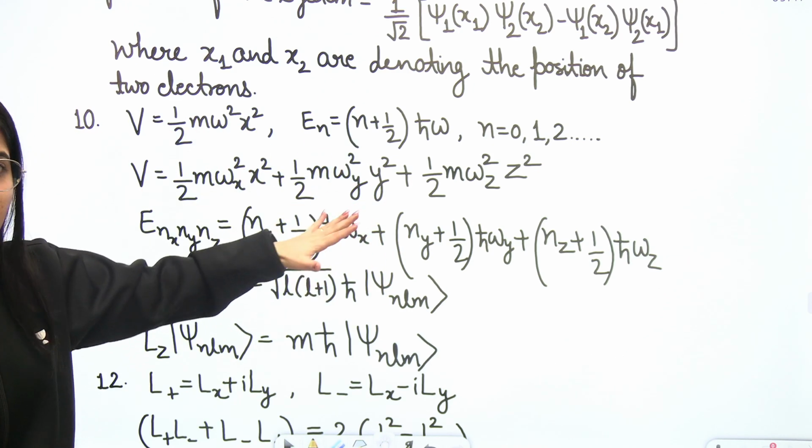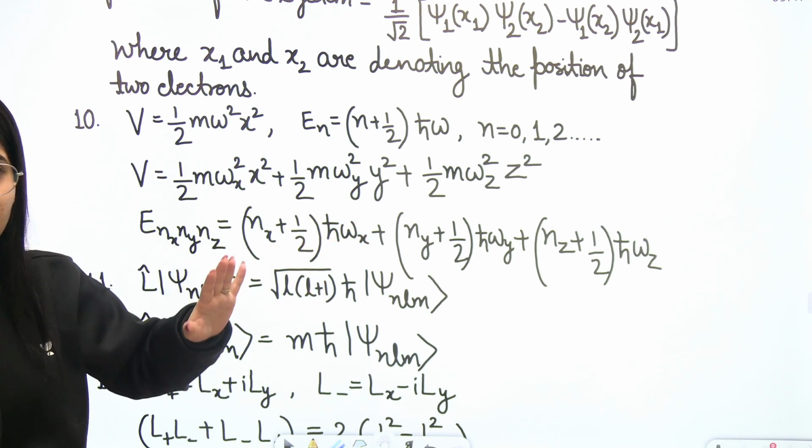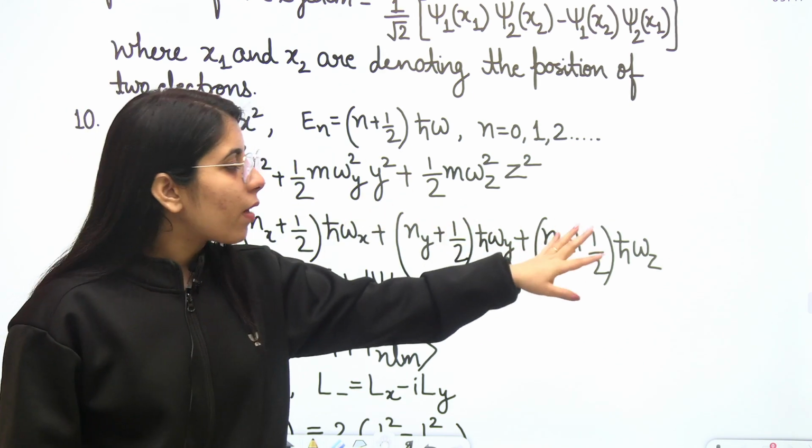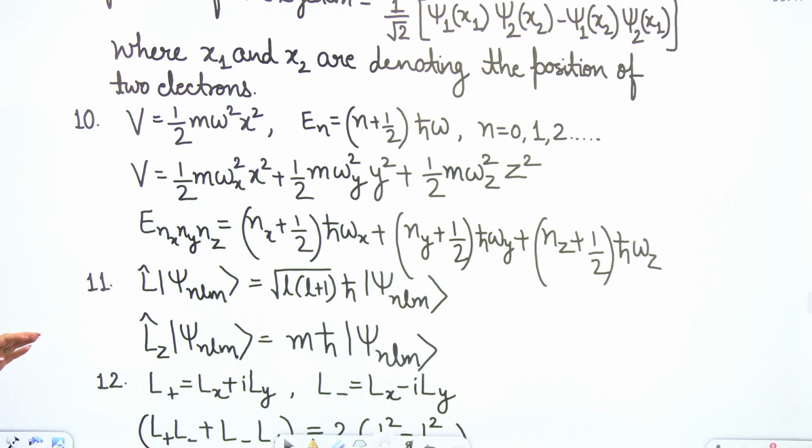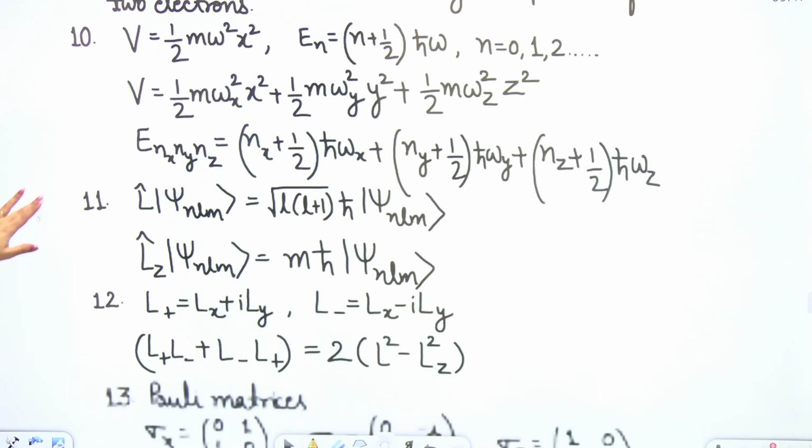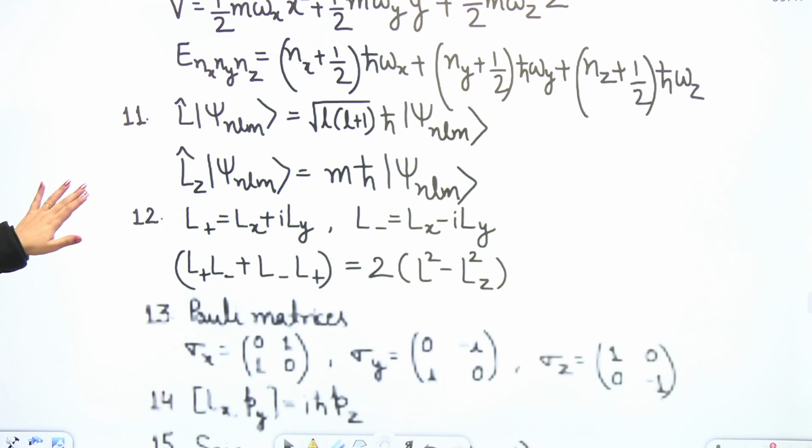Even if you are considering this as the generalized expression, you will not make a mistake. Okay, (n_z + 1/2) ℏω_z. So this is how you can write the energy expression. Now let's talk about the next one, that is the angular momentum operator.